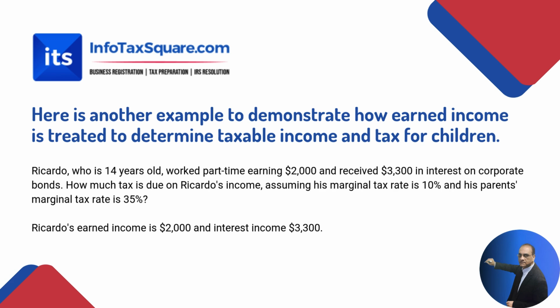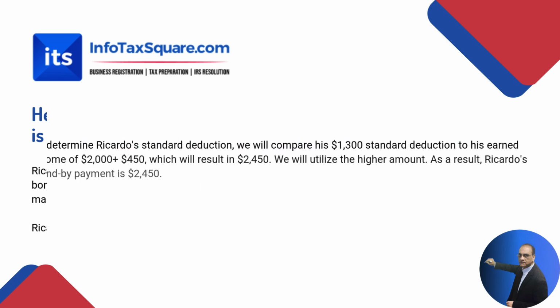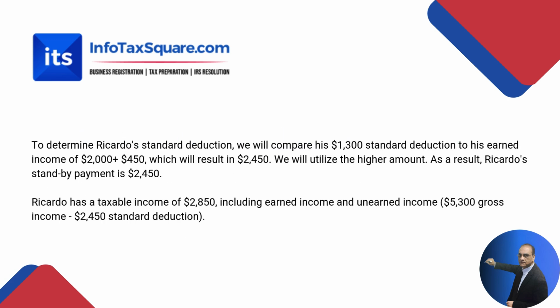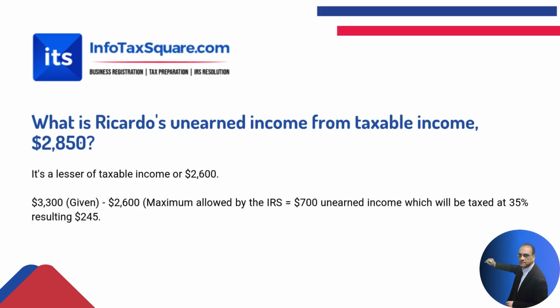Now we have to split $2,850 between his marginal rate and his parents' marginal rate. His parents' marginal rate is 35% and Ricardo's is 10%. So first we have to determine his parents' taxable income. As I just mentioned, we only calculate the Kiddie Tax on the unearned income.